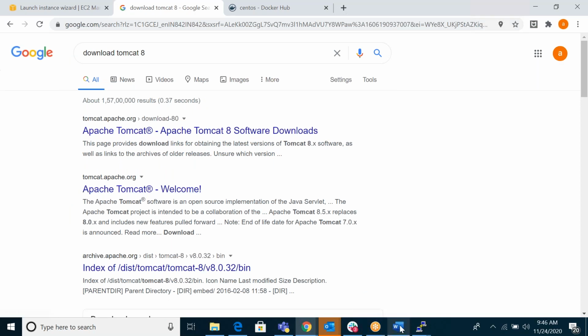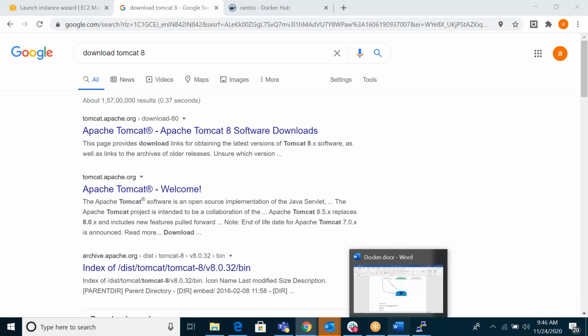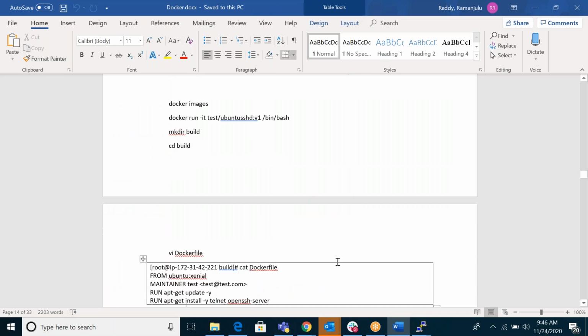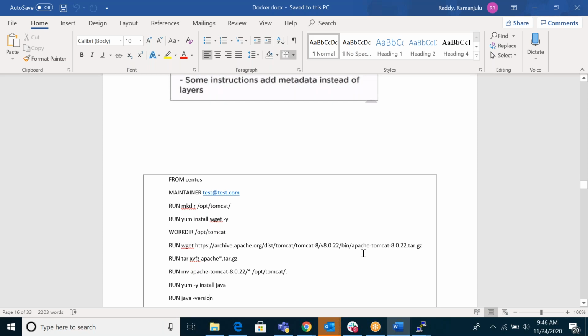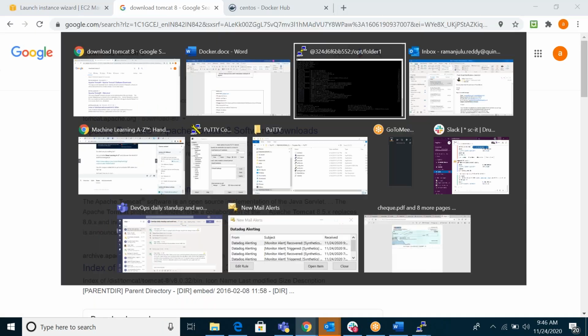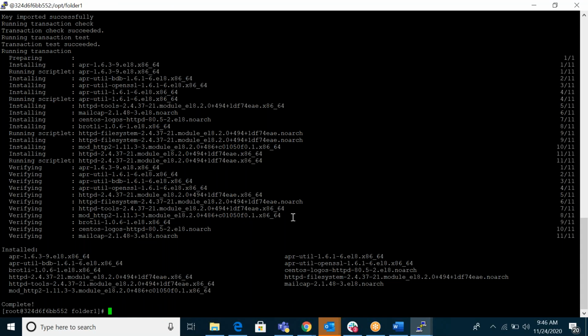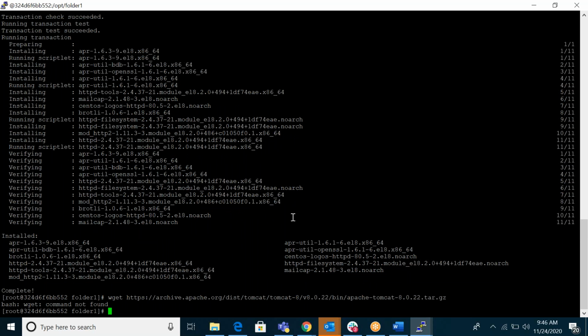I'll take my Docker. If you want to install Tomcat directly, you can't install. First of all, you want to download using this command. If you want to download, I don't have wget.